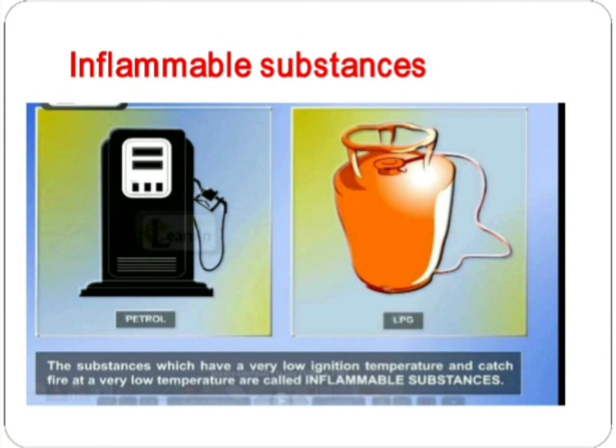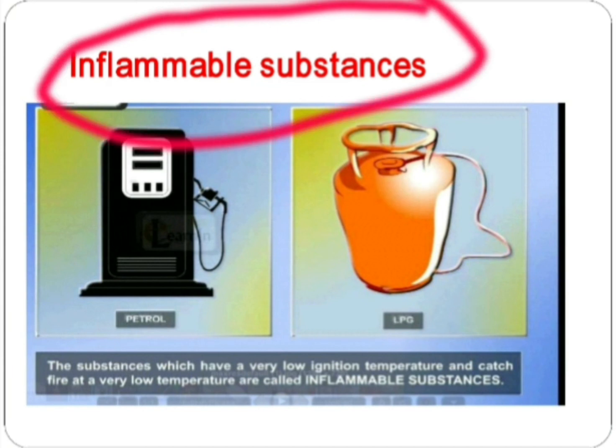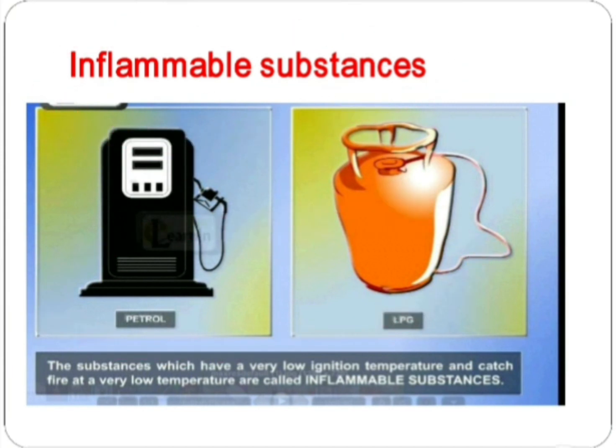Next point is inflammable substances. The substances which have a very low ignition temperature and catch fire at a very low temperature are called inflammable substances. Inflammable substances like petrol, LPG, kerosene, etc.